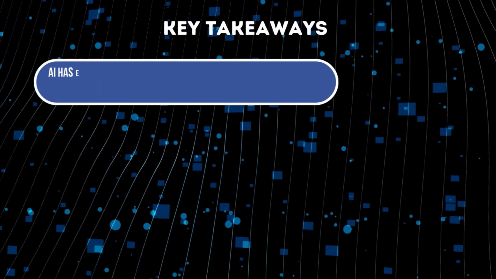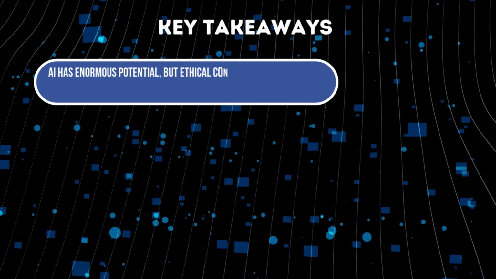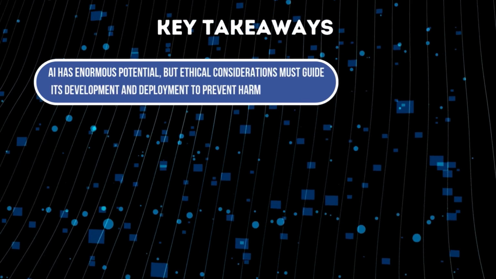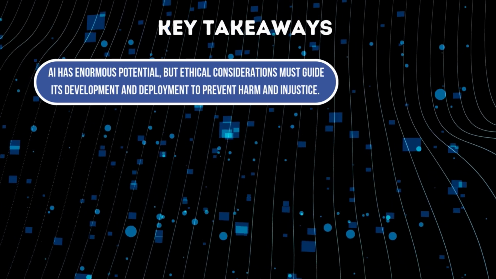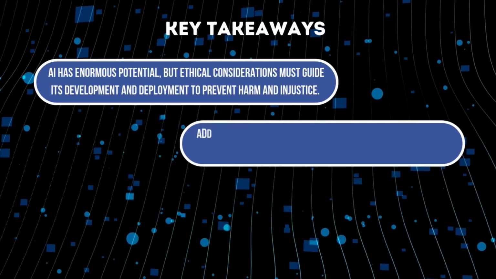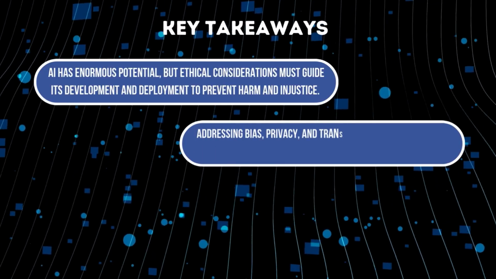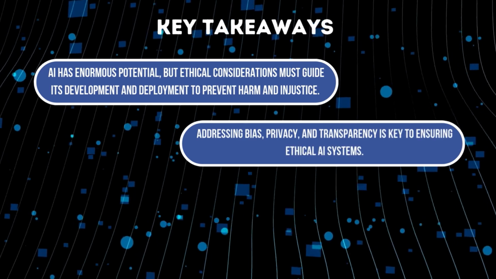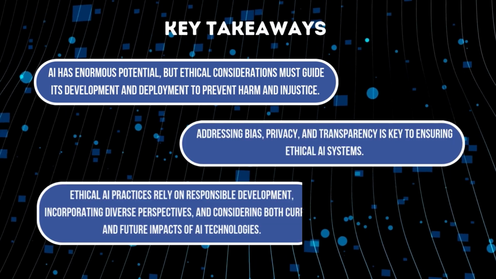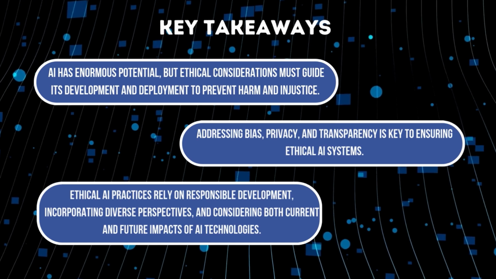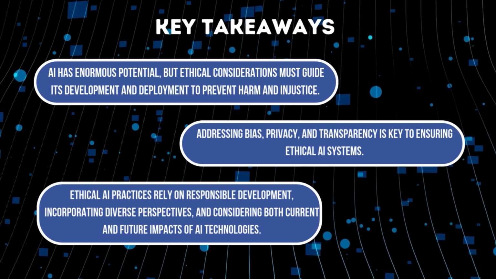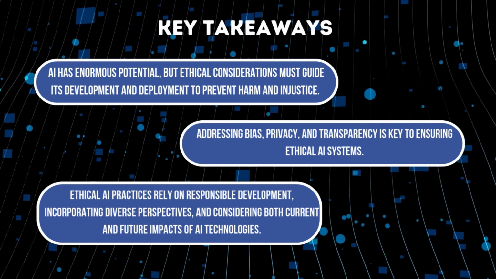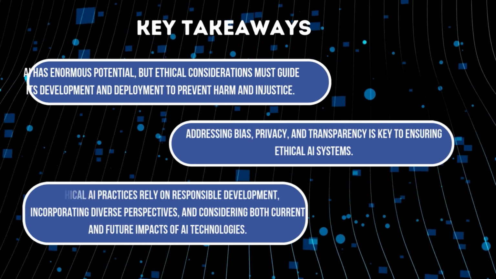Key takeaways. AI has enormous potential, but ethical considerations must guide its development and deployment to prevent harm and injustice. Addressing bias, privacy, and transparency is key to ensuring ethical AI systems. Ethical AI practices rely on responsible development, incorporating diverse perspectives and considering both current and future impacts of AI technology.